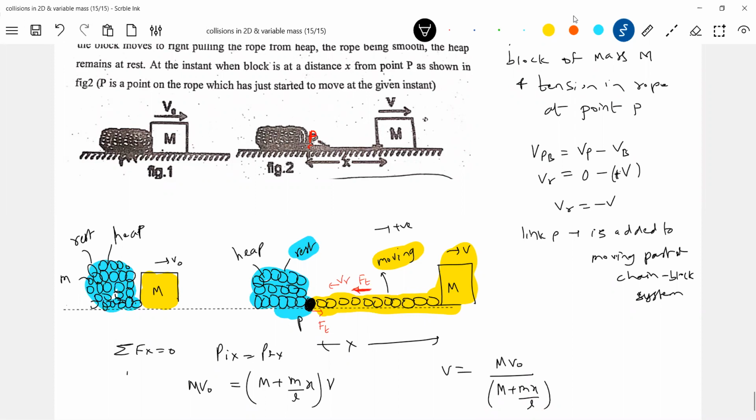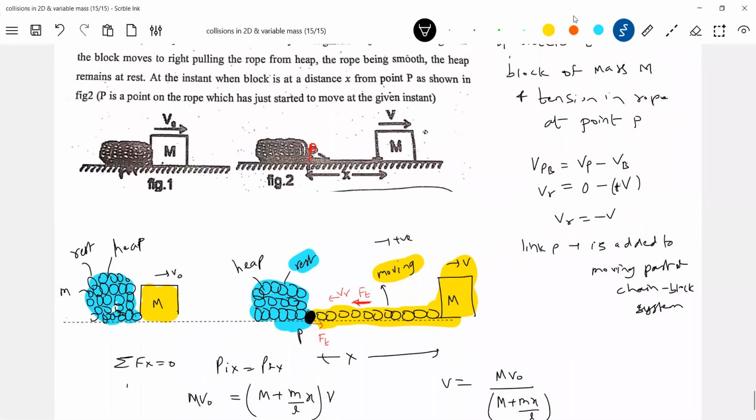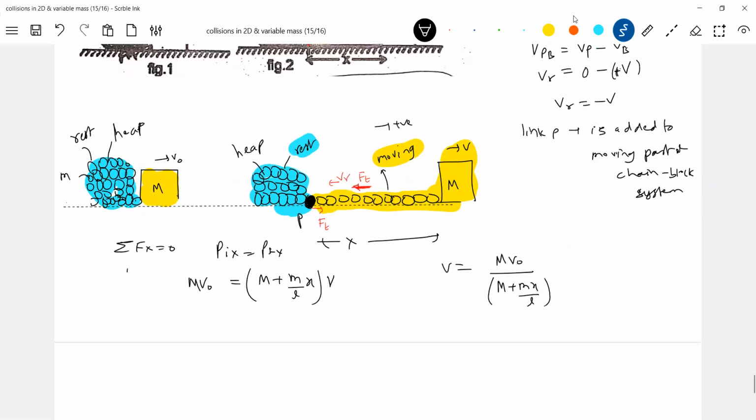But what is the question asked? Find the magnitude of acceleration of the block of mass m. How to calculate acceleration? Acceleration is due to thrust force only, no? So what is the equation? You can write it: acceleration is equal to thrust force by the mass of the system, M plus (m/l) into x.